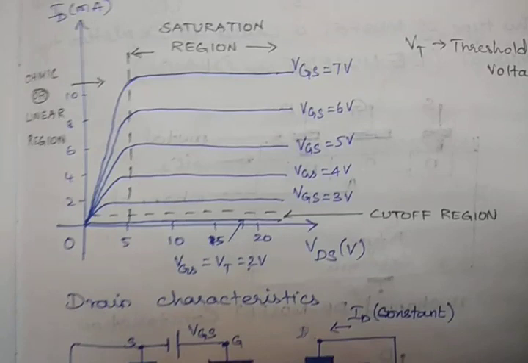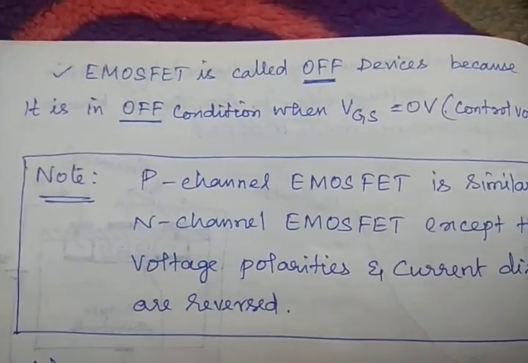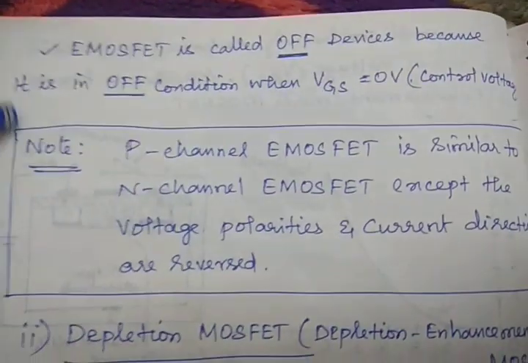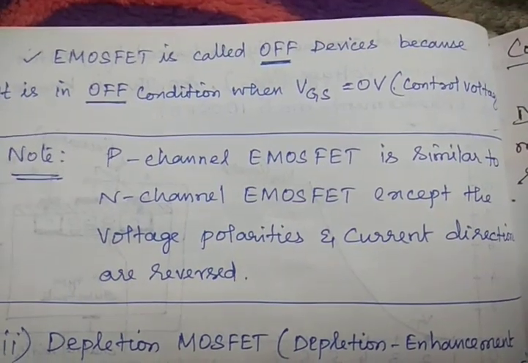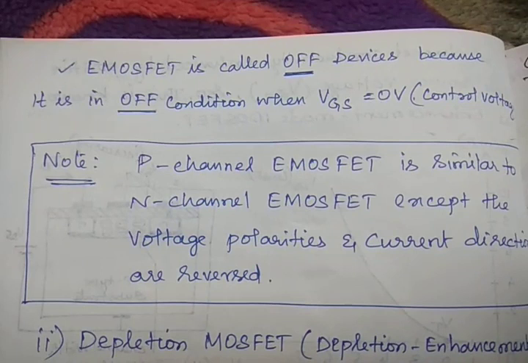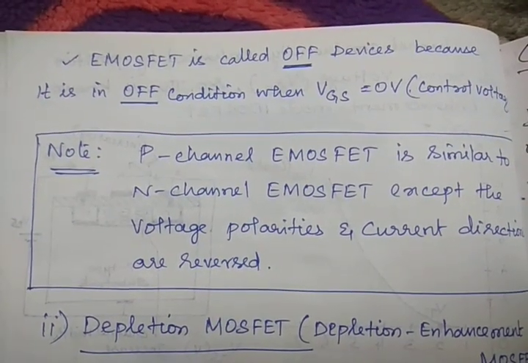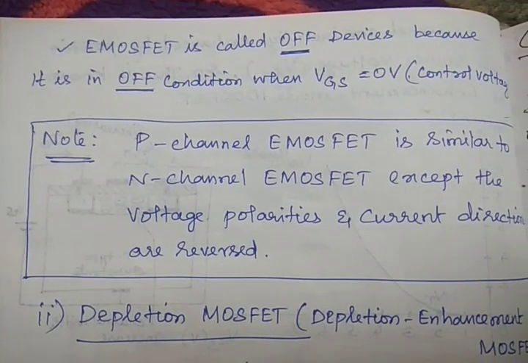So I hope you understand these drain characteristics. With this, the first topic is almost going to complete. So E-MOSFET is called an off device because it is in the off condition when VGS is 0. Already we discussed that when VGS is 0, the E-MOSFET is off, so this device is called an off device.